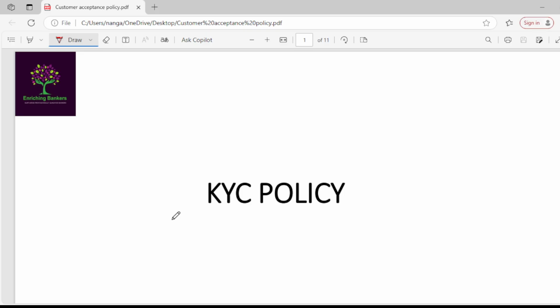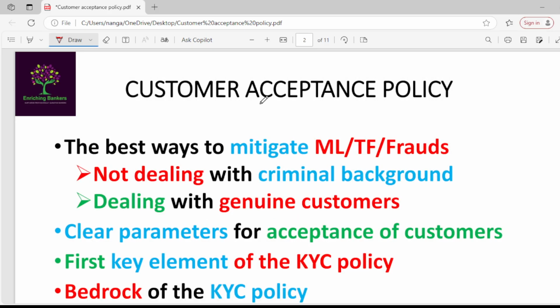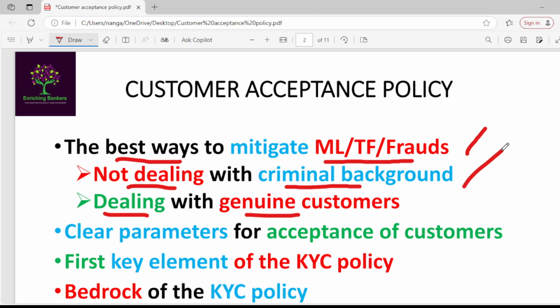We are going to discuss KYC policy. This is the continuation of KYC policy. Customer acceptance policy. What are the best ways to mitigate money laundering, terrorism financing or frauds? Not dealing with criminal background customers and dealing with genuine customers are the best ways to mitigate ML, TF or frauds. Is it that simple to identify who is a criminal background customer and who is a genuine customer?